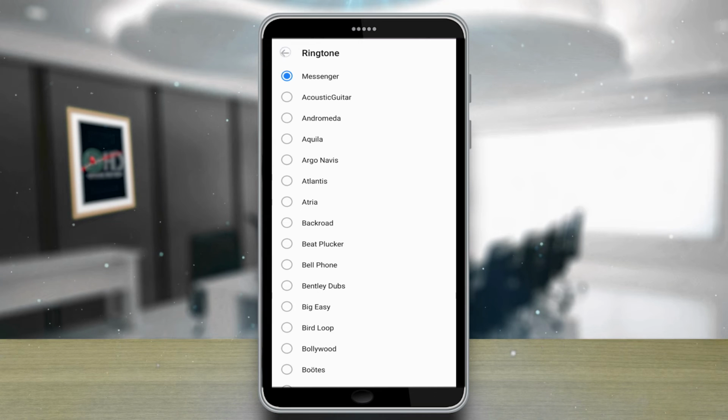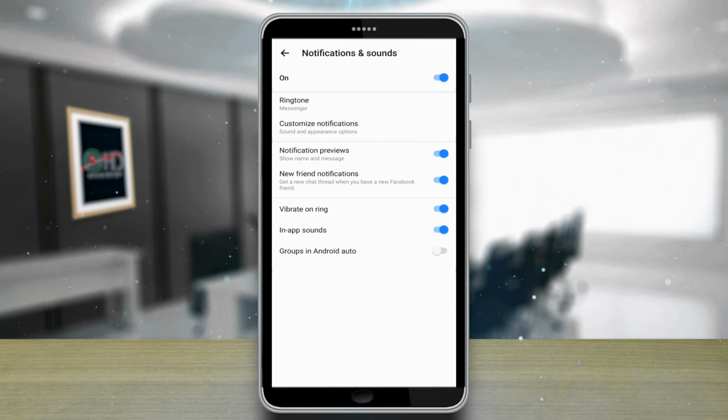So yeah friends, that's how you change your default ringtone for Messenger.